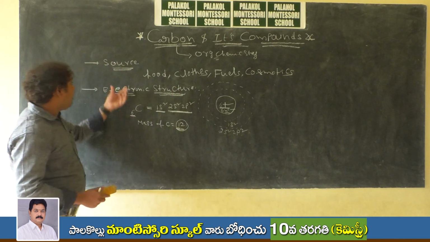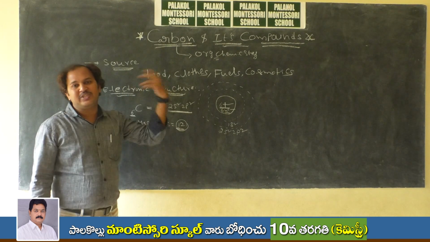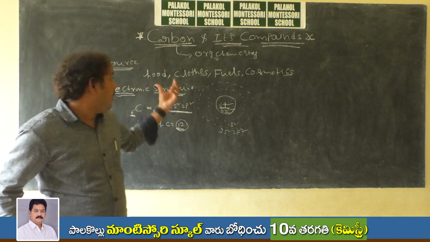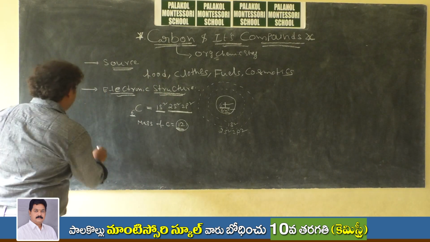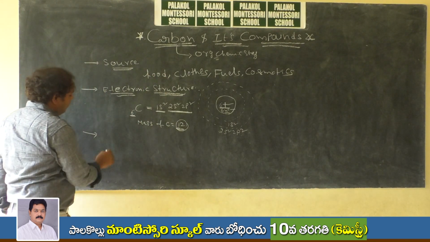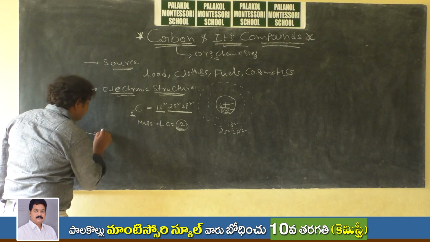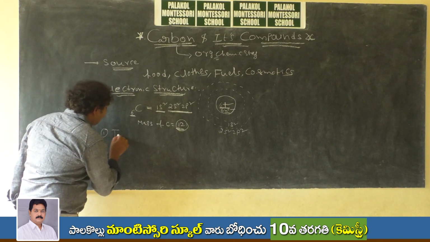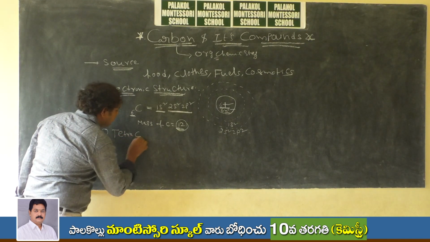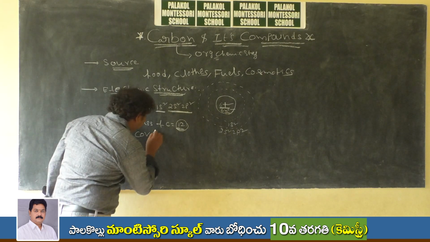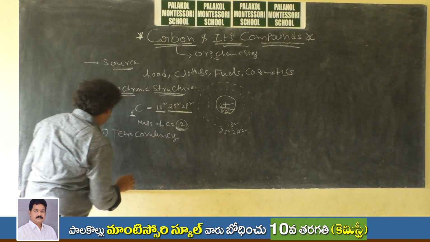What is special about carbon? How is it different when compared to other elements? Because it has some special properties. For example, it exhibits tetracovalency.